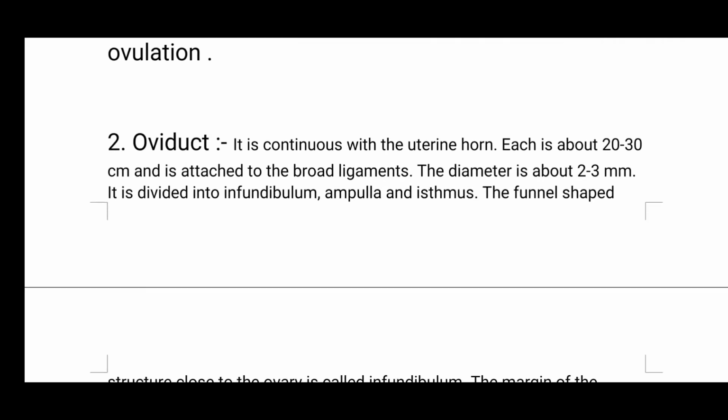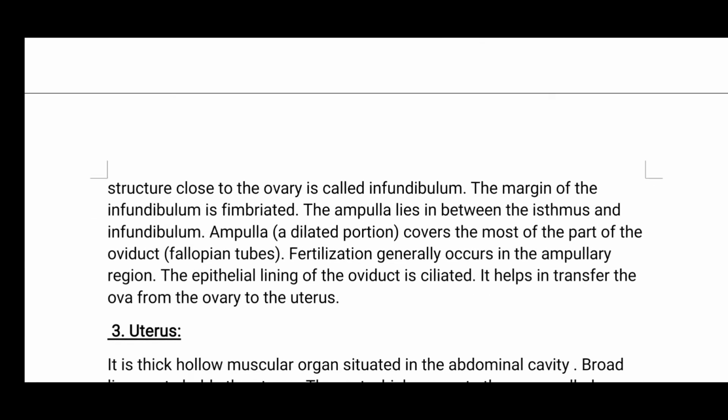It is continuous with the uterine horn, is about 20 to 30 centimeter long and is attached to the broad ligaments. The diameter is about 2 to 3 mm. It is divided into infundibulum, ampulla, and isthmus. The funnel-shaped structure close to the ovary is called infundibulum. The margin of the infundibulum is fimbriated.